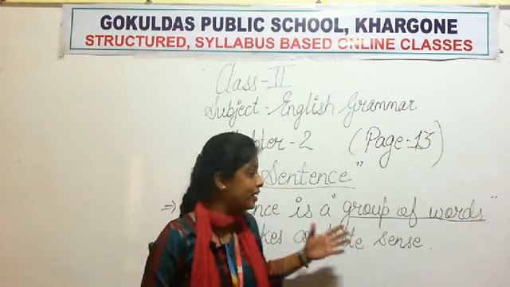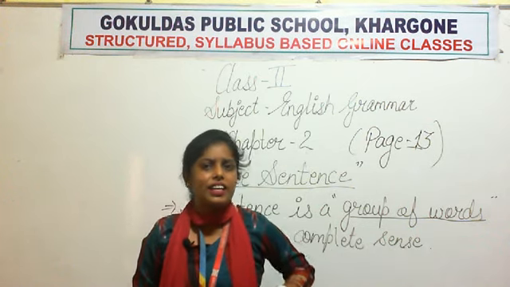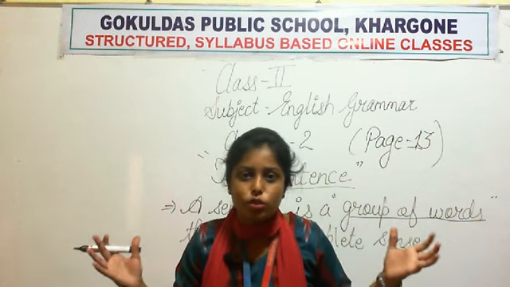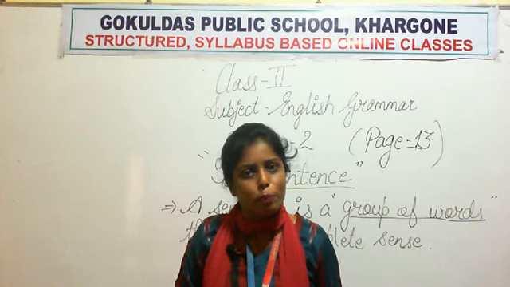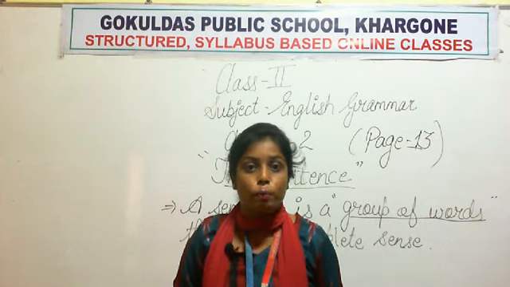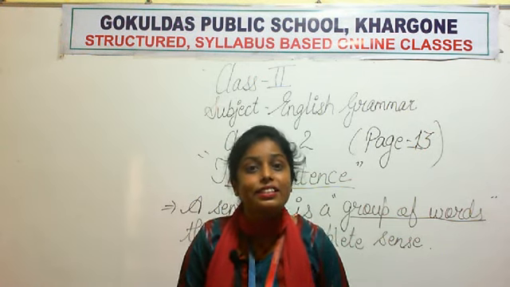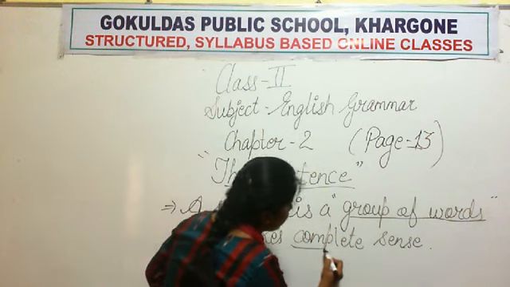I am repeating it again. Sentence is a group of words. Now, अगर हम सिर्फ words arrange करते, that is also a group of words, तो क्या वो एक proper sentence होगा? Will it be a proper sentence? No, because second condition for a group of words to be a sentence is that it should make complete sense.